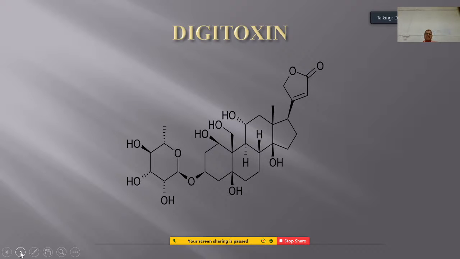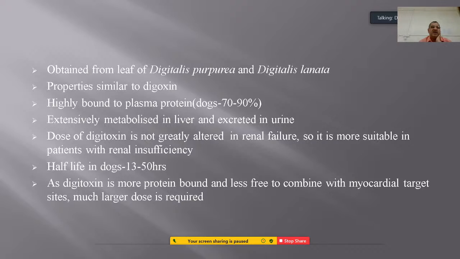The next drug is digitoxin. The properties and other things are very similar to that of digoxin, with a small difference in structure, and it is obtained from the leaf of Digitalis purpurea and Digitalis lanata.